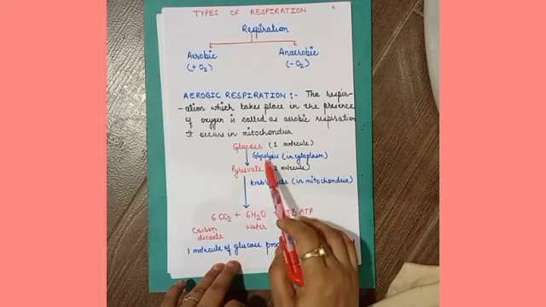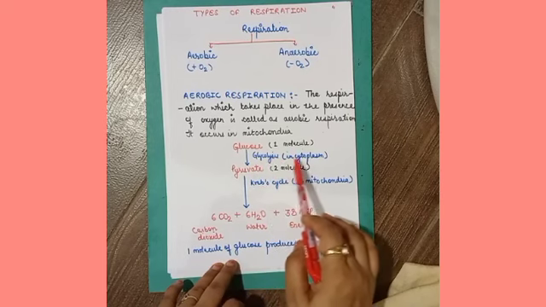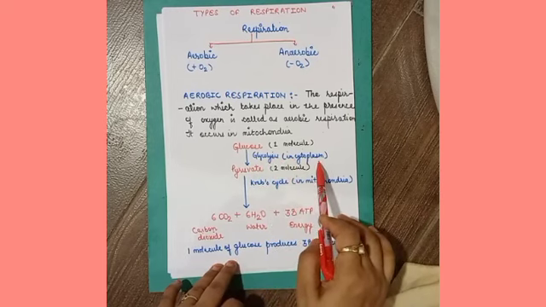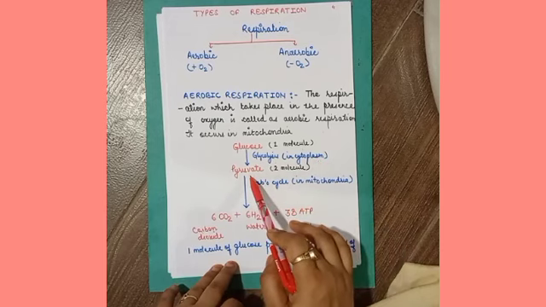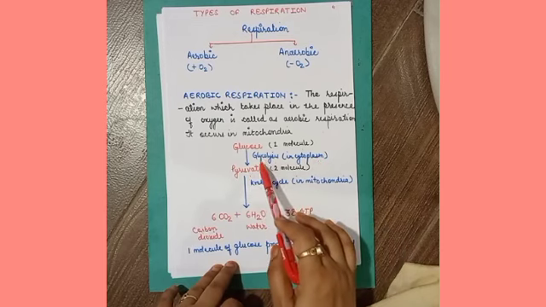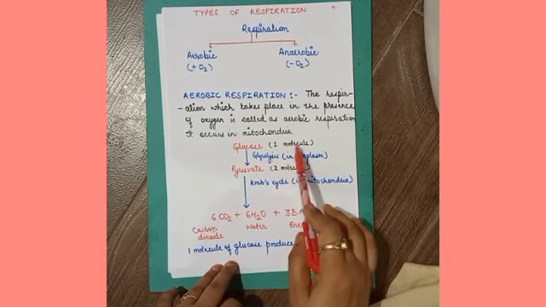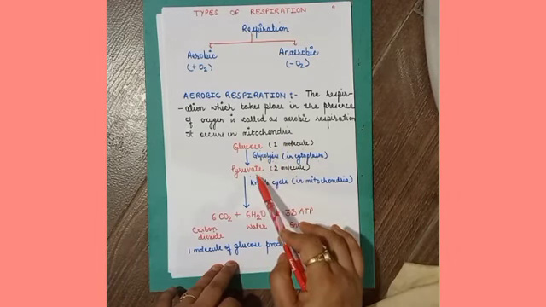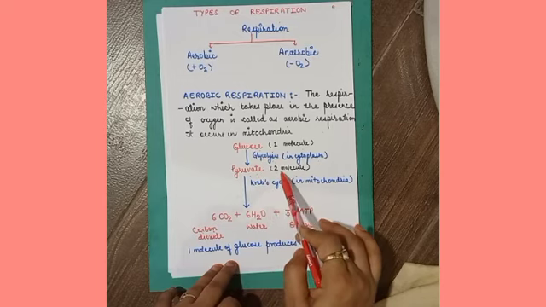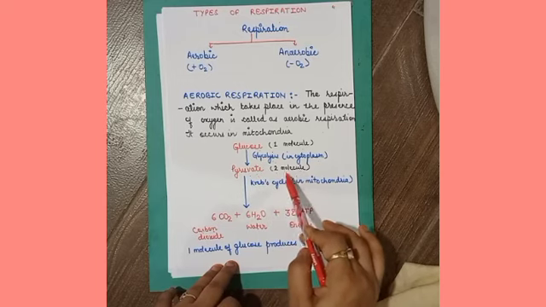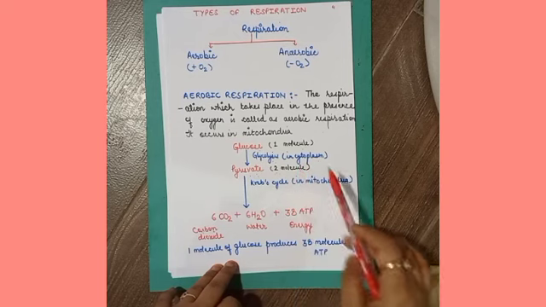The end product of glycolysis, which occurs in the cytoplasm of the cell, is pyruvate. So one molecule of glucose is converted into two molecules of pyruvate.